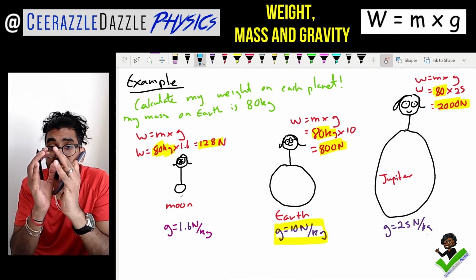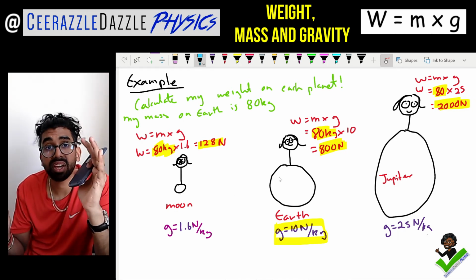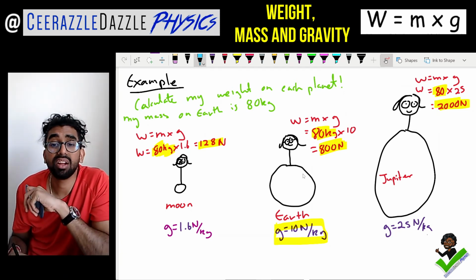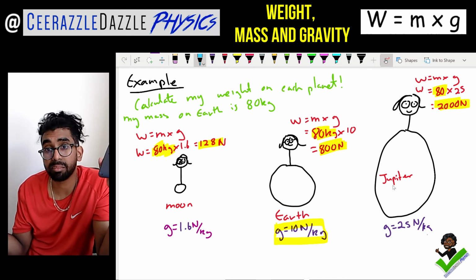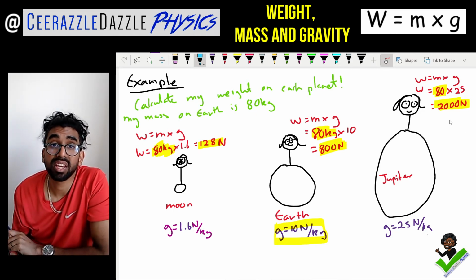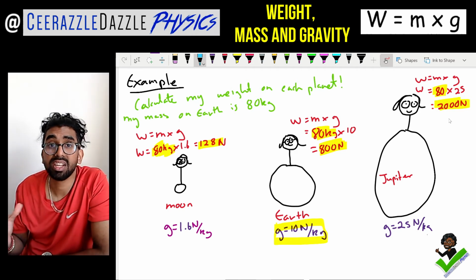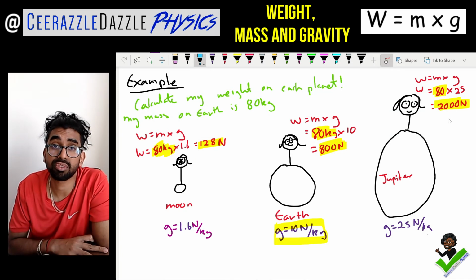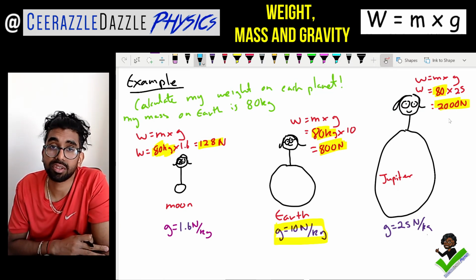Obviously, the moon is really small. On Earth, my weight is going to be a bit higher because obviously the Earth is greater than the moon. And last of all, Jupiter is going to be really, really massive. Therefore, my weight is even higher. So the gravitational field strength is obviously proportional to the mass of the planet, guys. So the greater the mass of the planet, the greater the gravitational field strength, and therefore the greater the weight.